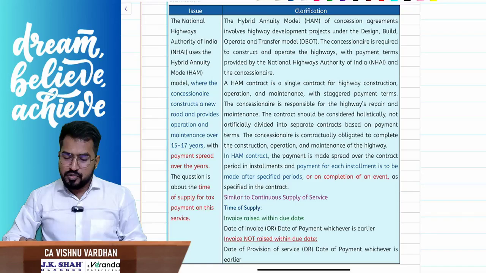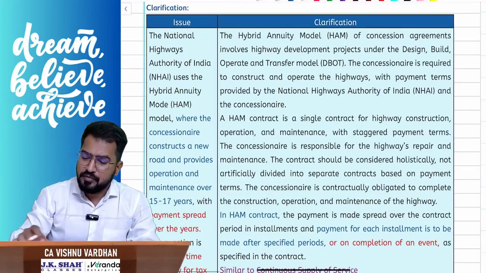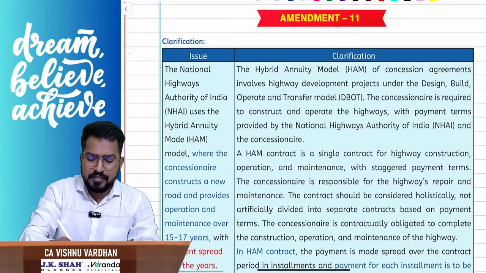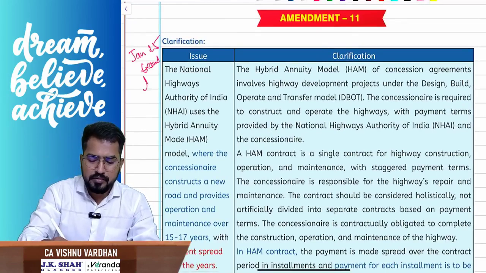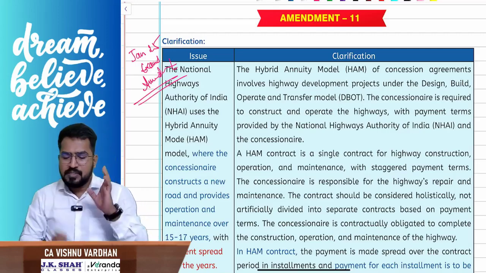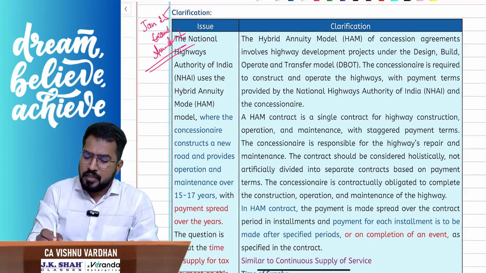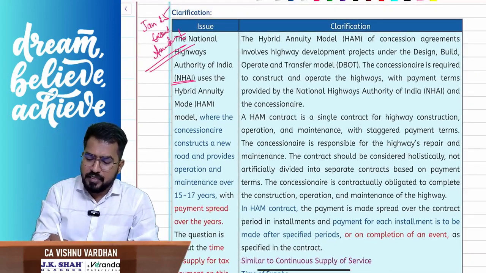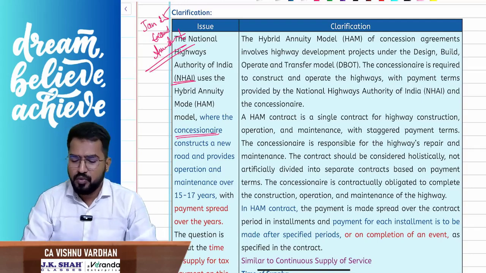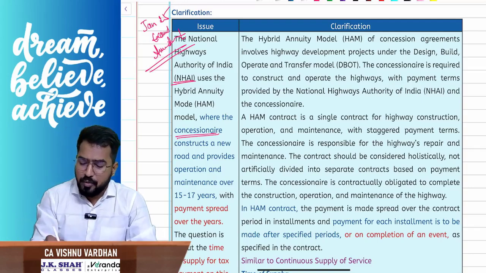Right. So this is a clarification which is exclusively Jan25 exam related. Okay, so what is this clarification? This is all about the contract between NHAI and the concessionaries who will construct the roads and provide their operation and maintenance for 15 to 17 years.